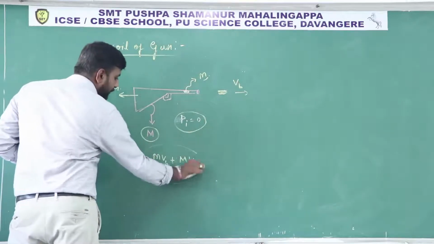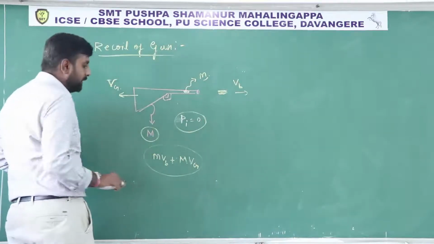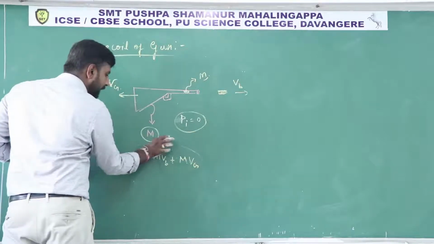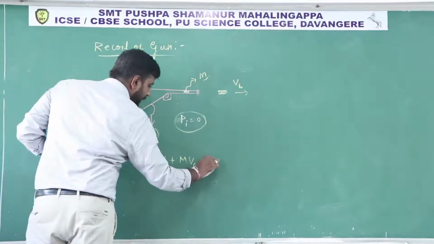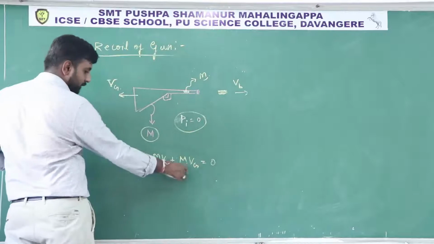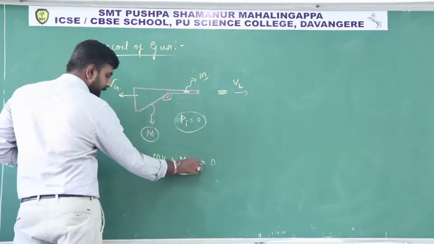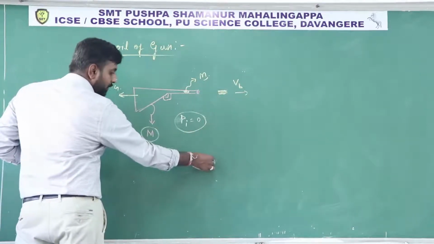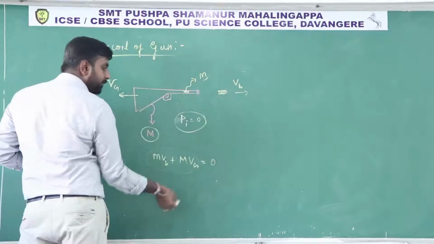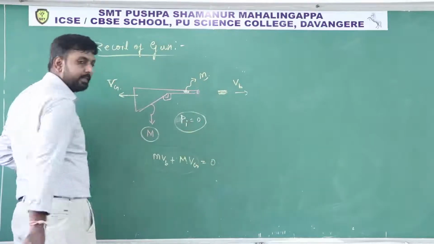This is the total momentum after firing. This should be equal to 0. Why? Because the total momentum after firing is equal to the total momentum before firing. Before firing it is 0, right?